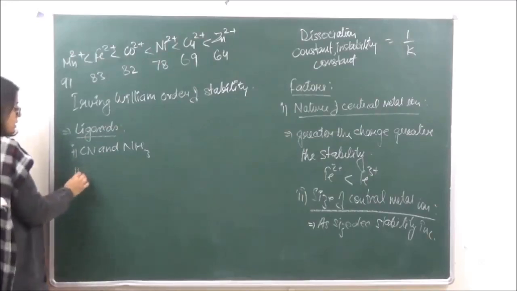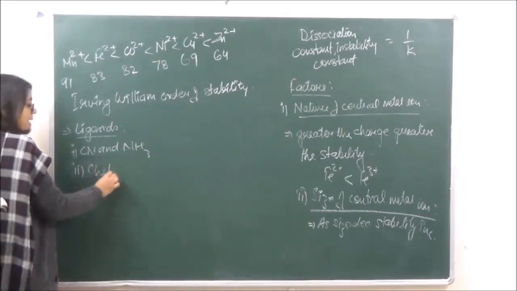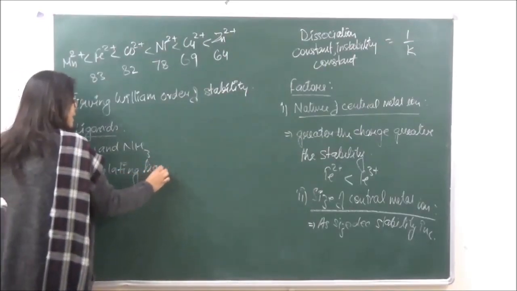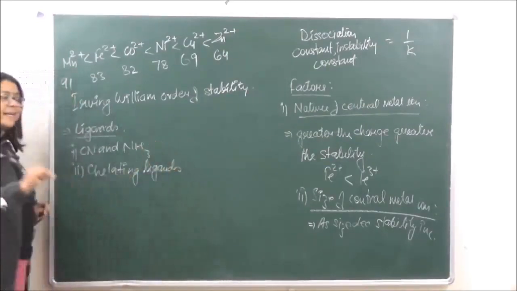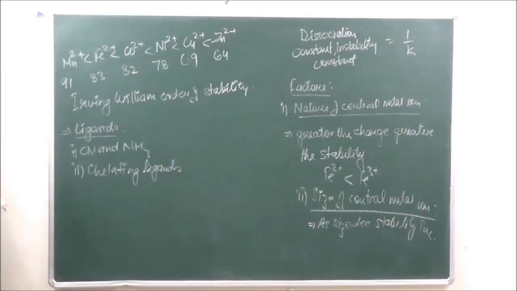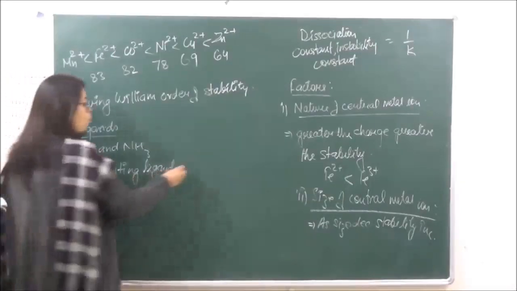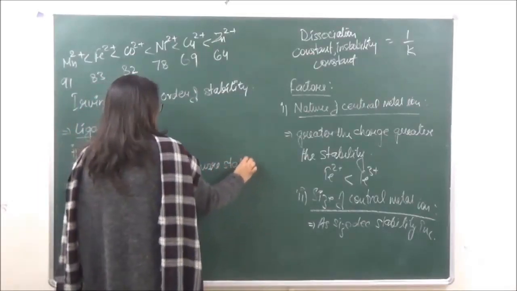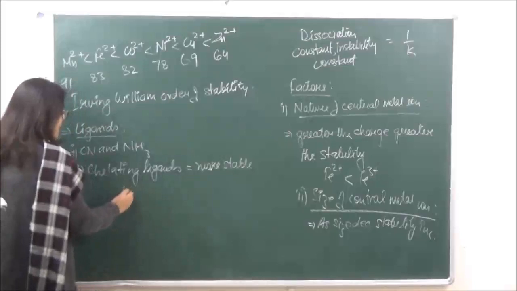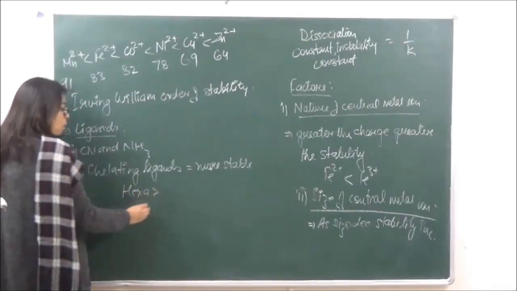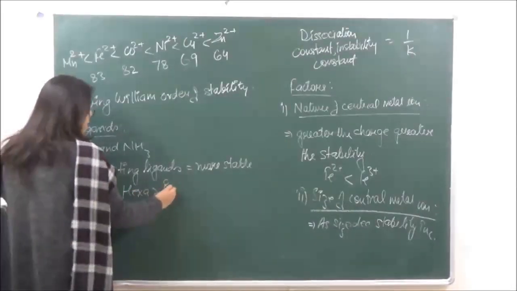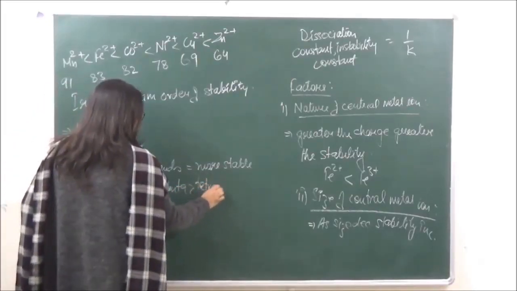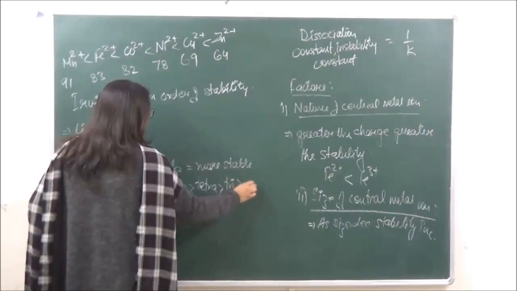Okay? Number two, the chelating ligands. Chelating ligand means bidentate, tridentate, tetradentate and hexadentate. They form more stable complexes. So in this case hexa is going to form the most stable, then after that penta, tetra, tri and di.